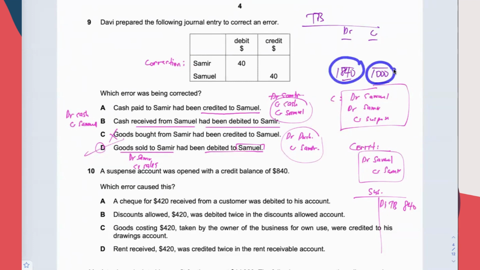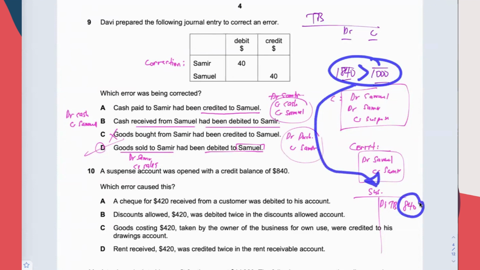Then here must be 1000. So the total debit is more than the total credit. And when you open a suspense account, you put the 840 here. Okay, so you have to find an error that can recreate this situation. You have to find an error that can make the trial balance look like this.